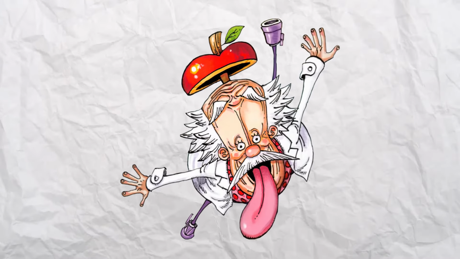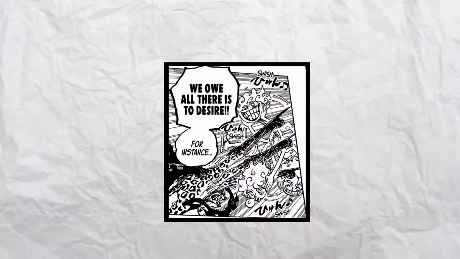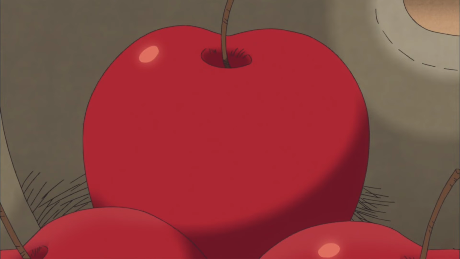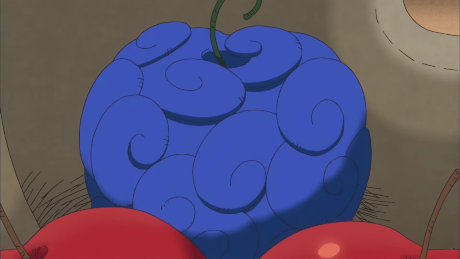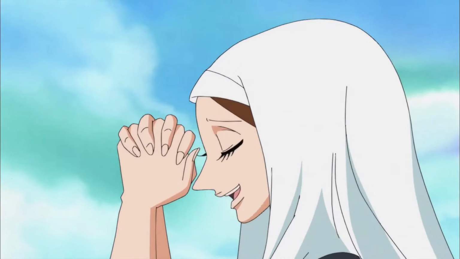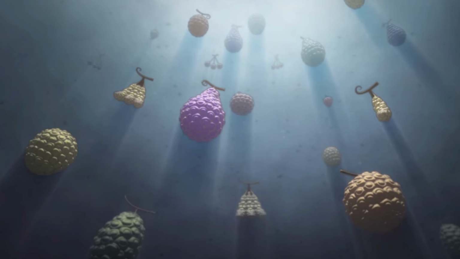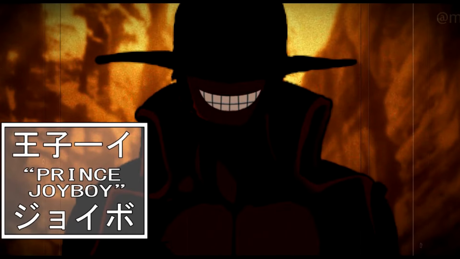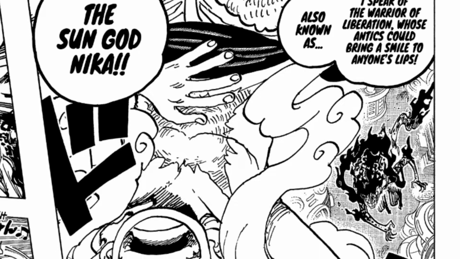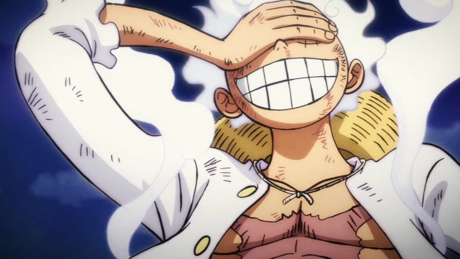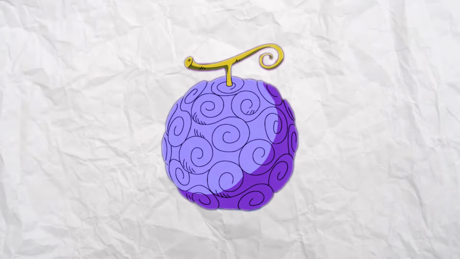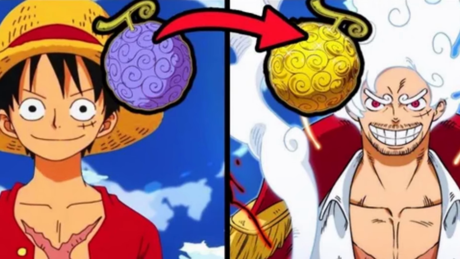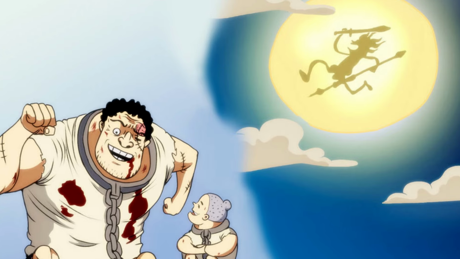And just like Vegapunk explained to us back in chapter 1069, we owe all there is to desire. He explains that each devil fruit embodies a different wish someone had for our evolution, meaning that people who manifested their desires and will were rewarded with the powers of a devil fruit. So JoyBoy, who desired to become just like Nika, the fictional liberator who guided his whole life, was able to manifest his powers into reality, thus creating the mythical zone devil fruit, the Hitohitonomi model Nika. His dream came true and he was able to embody the sun god, defender of the oppressed.